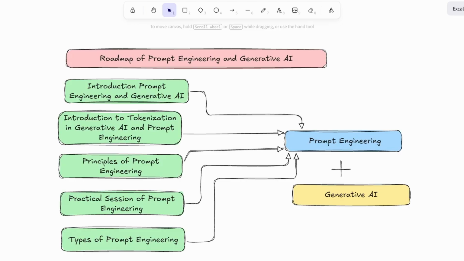Look at the screen. We discussed 5 videos on the basics of prompt engineering. All the last 5 videos were about the basics of prompt engineering. I think we all understand prompt engineering, how to use it, and where to use it. So now, let's start the generative AI roadmap. Next, the roadmap of generative AI.